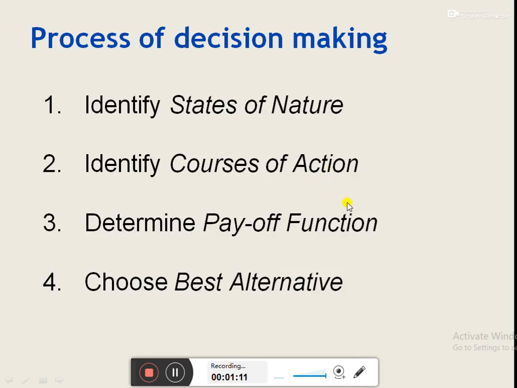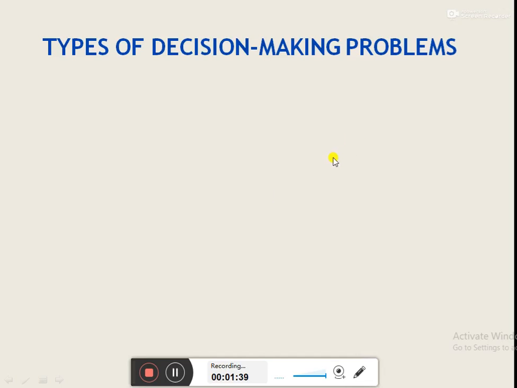In the third step, we need to determine the payoff values or payoff function that can be in any form. Payoff values can be given in form of profits, costs, or opportunity loss. In step 4, considering all these three variables, we need to choose or select the best alternative for the decision making company. As we know, there can be different types of decision making problems.